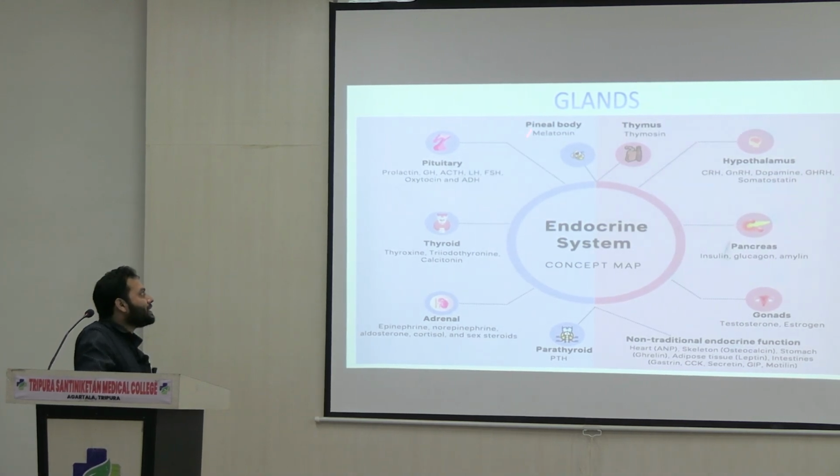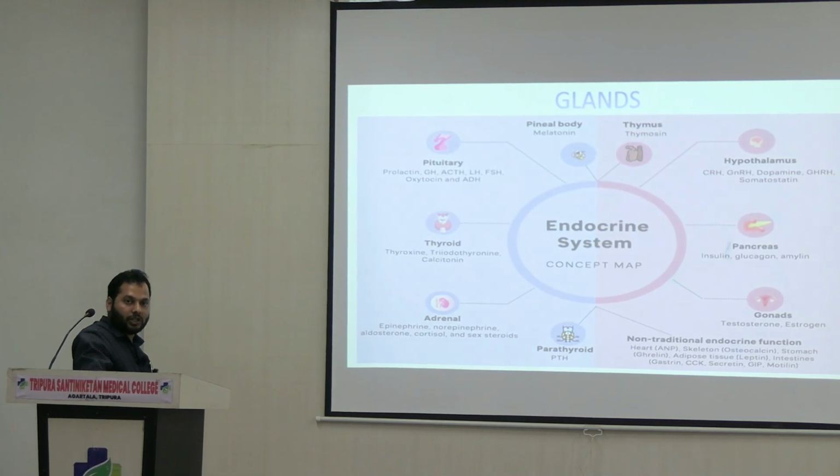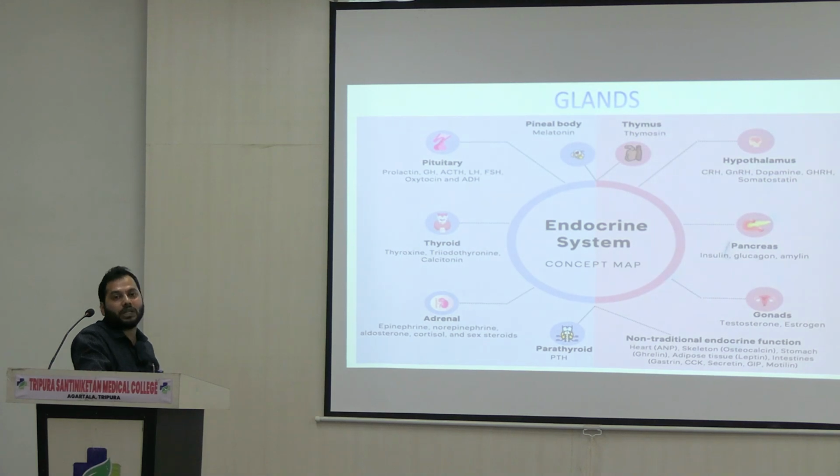For example, you can see the most important one, the pineal gland, which secretes melatonin. I'll discuss the functions of each different type of gland along with their secretions. First, we need to know what the different secretions are.